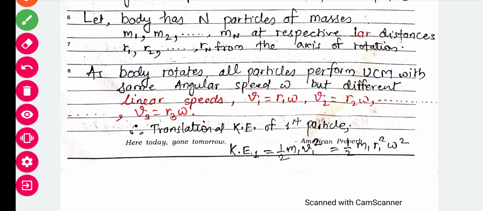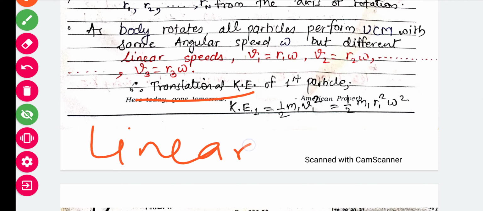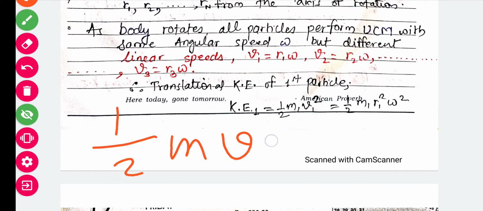So what will be the translational kinetic energy? Translational kinetic energy means the linear kinetic energy of the first particle. As we know, the formula of kinetic energy is half mv square.